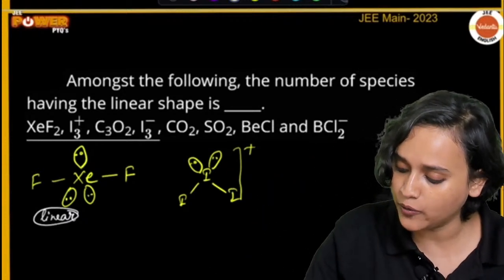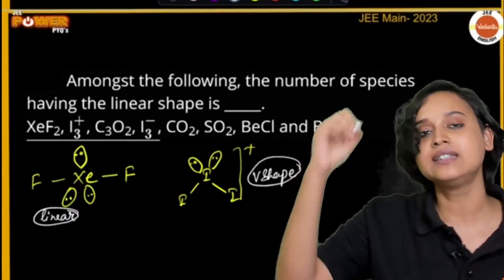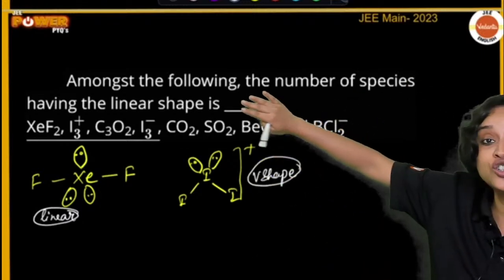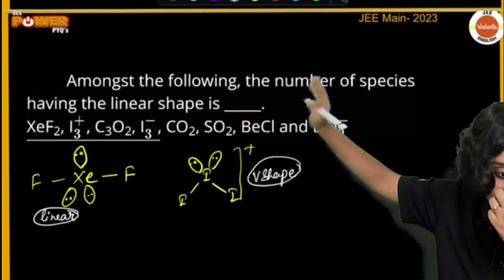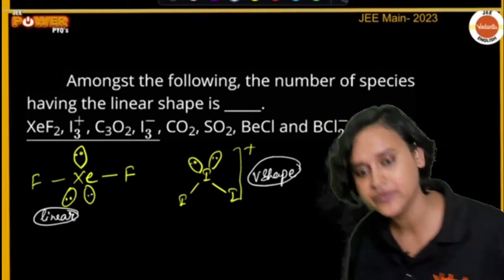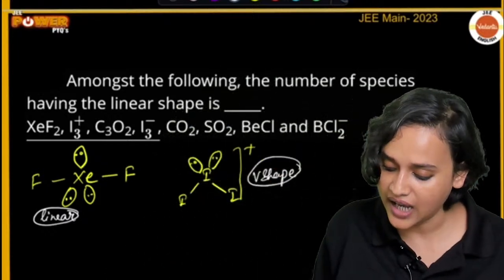So this shape will be called a V shape. It's like this, right? Again, do not look at the lone pairs, okay? Cool? Great.